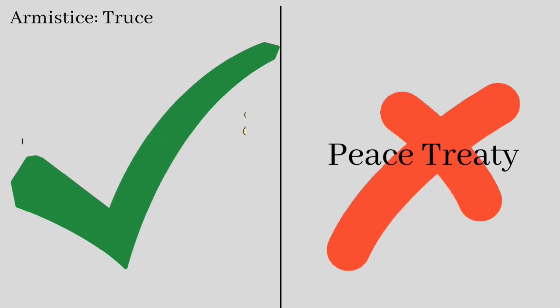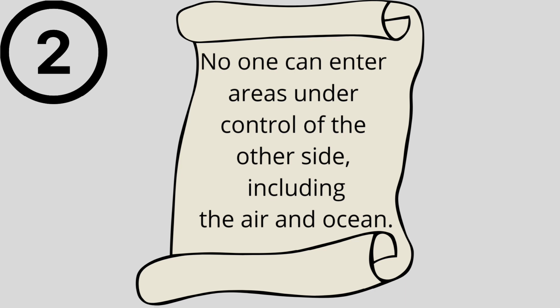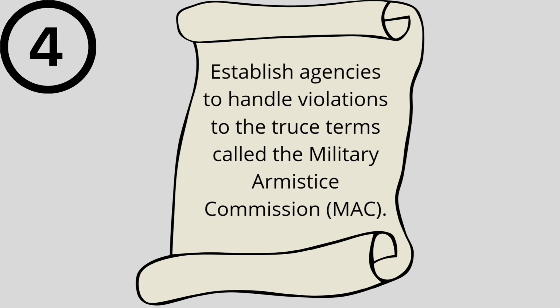They agreed to withdraw from the newly established demilitarized zone, which was 4 kilometers wide between the two countries. No one can enter areas under control of the other side, including the air and ocean. Release prisoners of war back to their countries. And establish agencies to handle violations to the truce terms called the Military Armistice Commission.